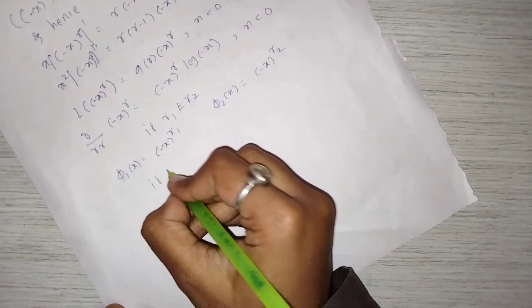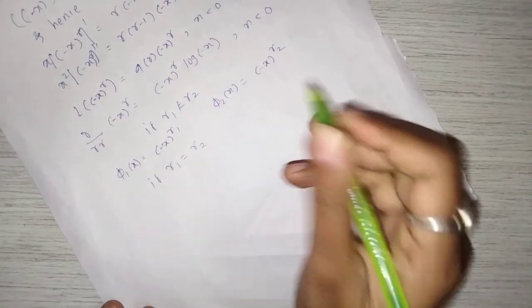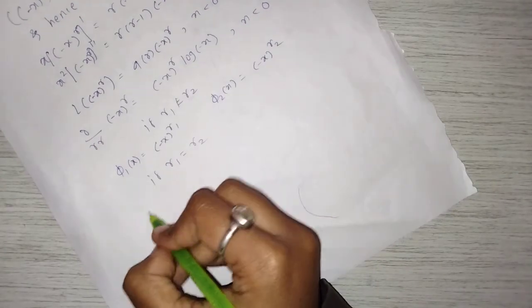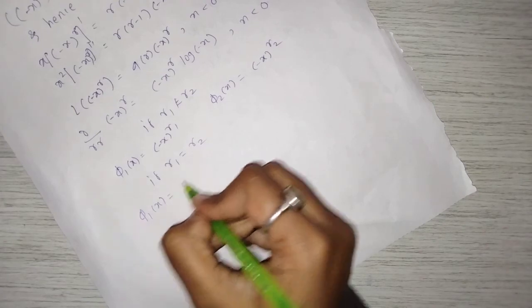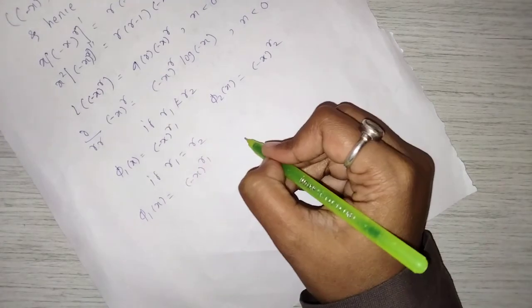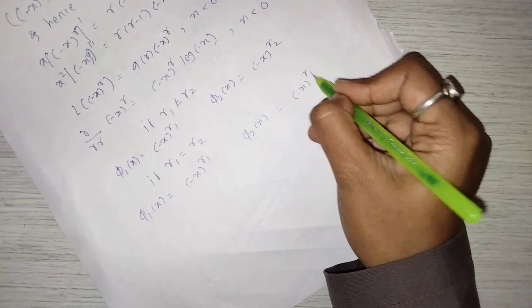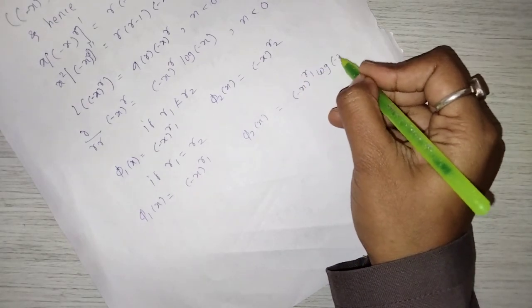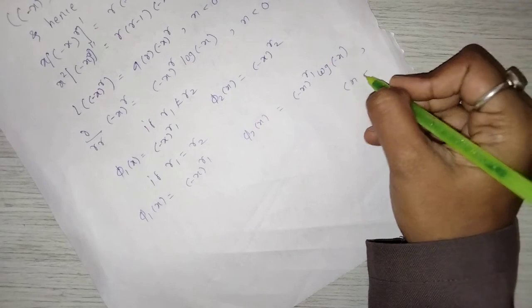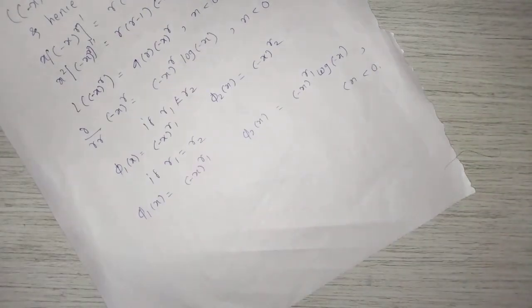And if r1 equals r2, we get phi 1 of x equal to minus x raised to r1 and phi 2 of x equal to minus x raised to r1 log of minus x, for x less than 0. These are just the formulas for the solutions obtained for x greater than 0, with x replaced by minus x everywhere.